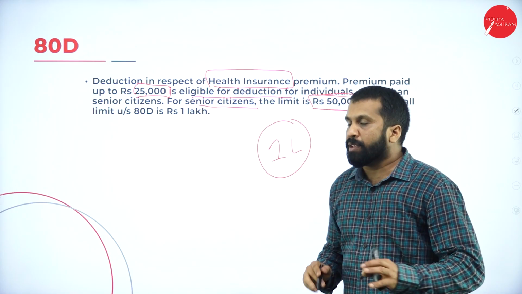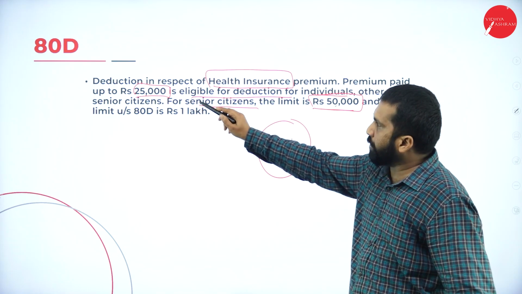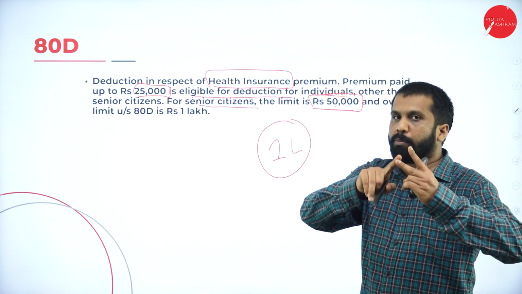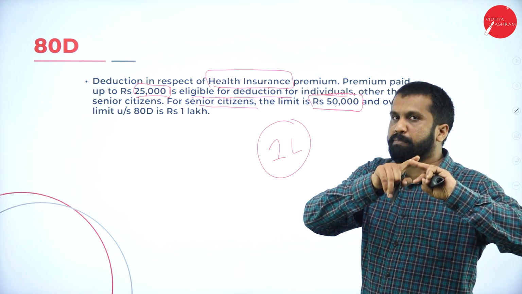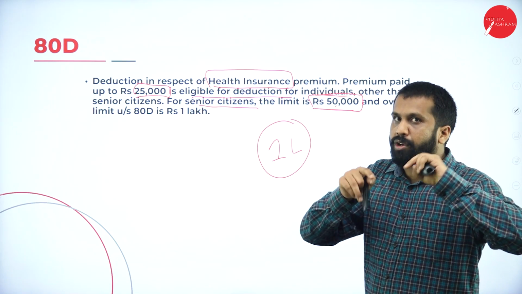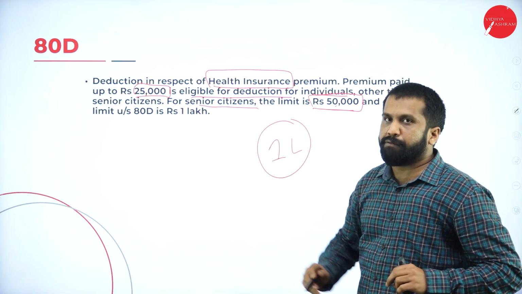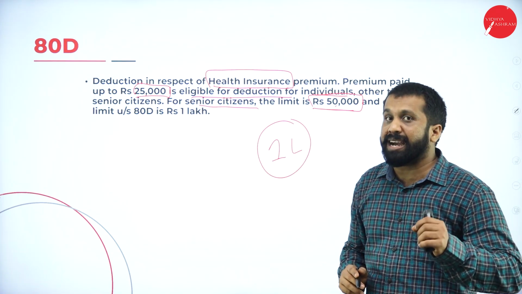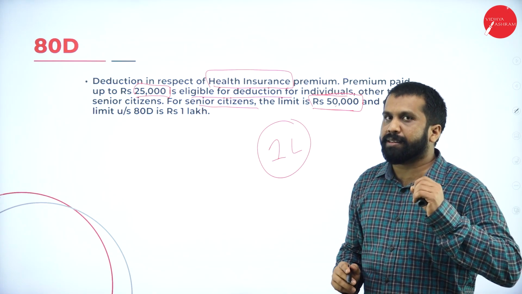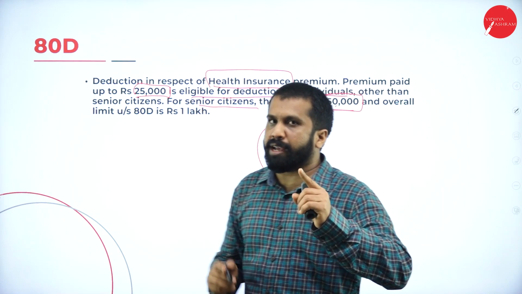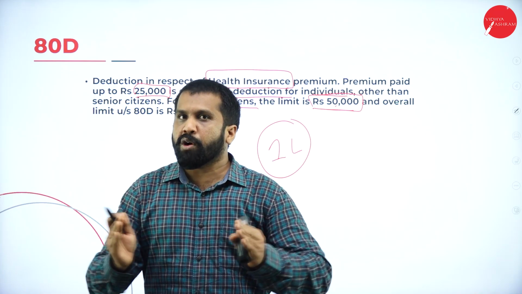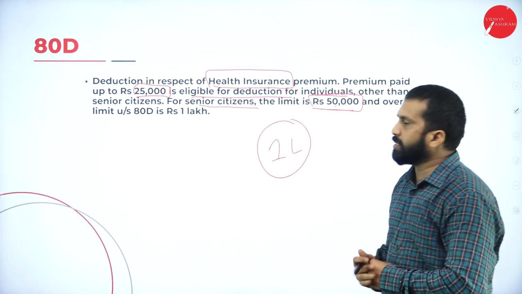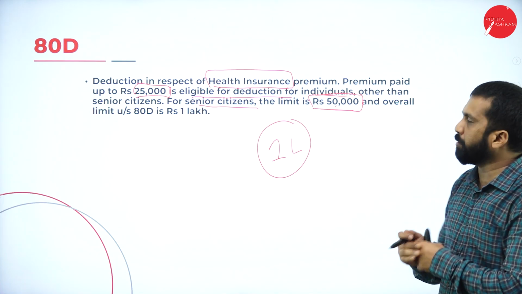Hope you are clear. You may think that 50 plus 25 is 75, but senior citizens you may have two, your mom and dad. How much is it? 50 plus 50, 1 lakh. Yourself and your wife, 25. All put together, it should not exceed 1 lakh. Maximum is how much? 1 lakh. Individual 25, senior citizen 50. All put together 1 lakh. Remember this concept. Clear? This is 80D, for insurance purposes.